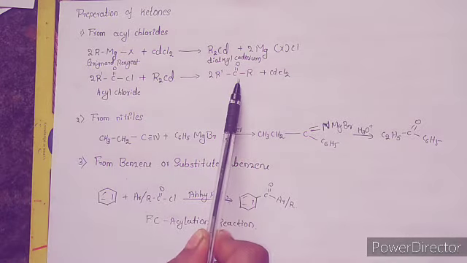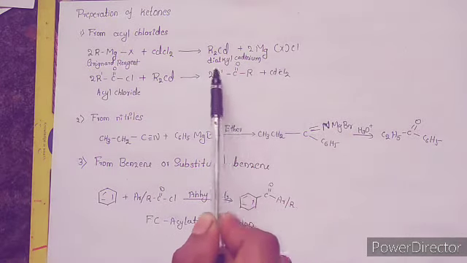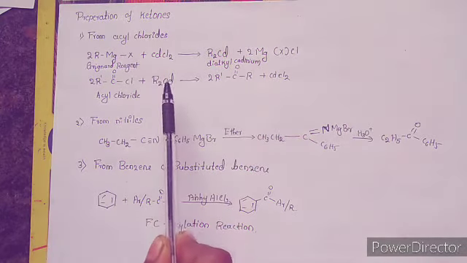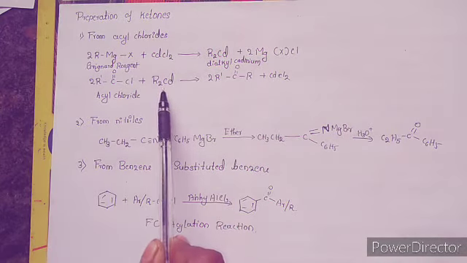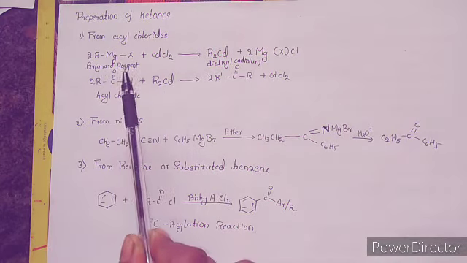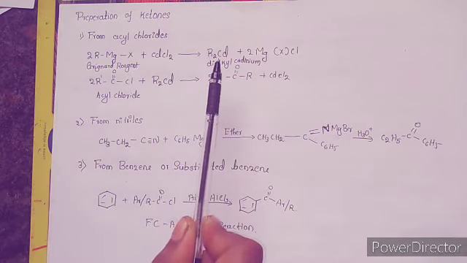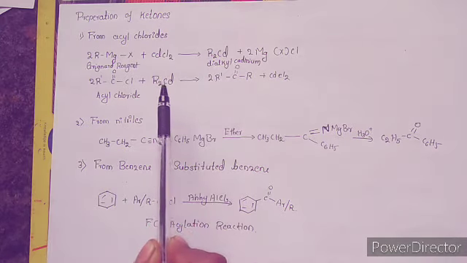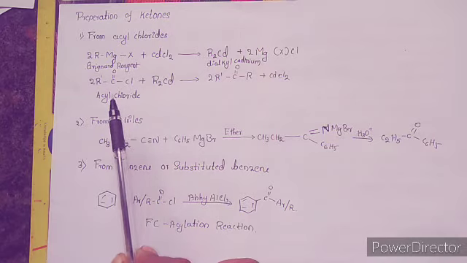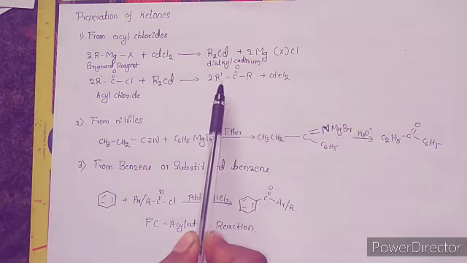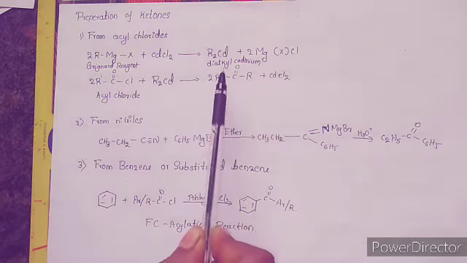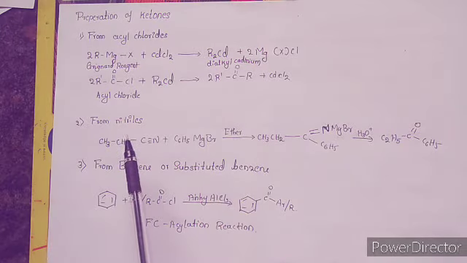The above reaction represents the formation of the dialkyl cadmium, prepared by treating Grignard reagent with cadmium chloride, and this dialkyl cadmium is treated with the acyl chlorides, giving the ketone as the product.